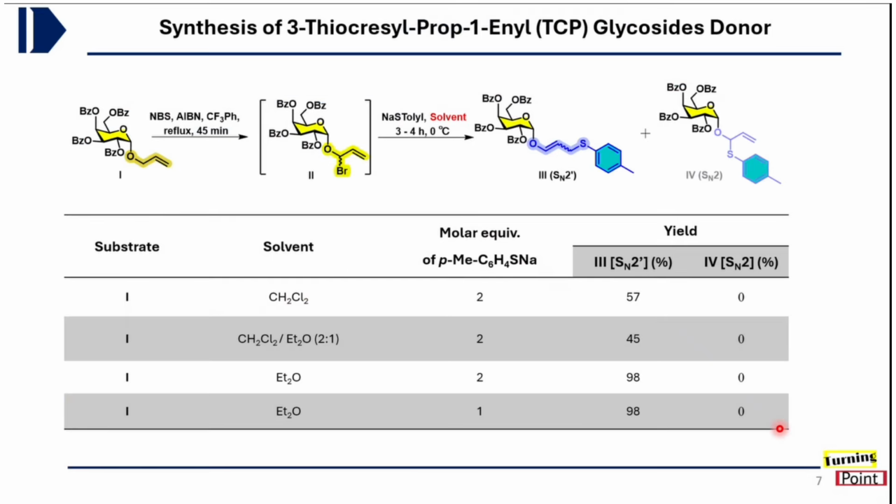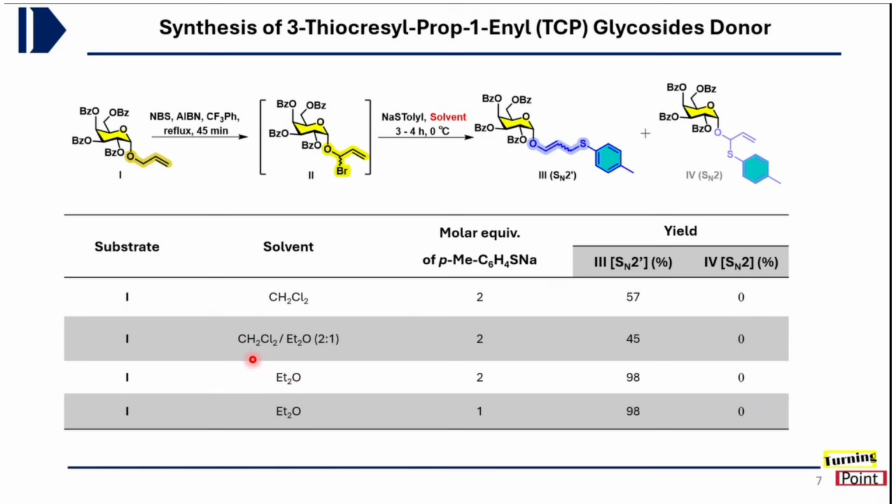So when we started working towards that, it was found that after this allylic bromination step, when it was treated with sodium thiotolide salt in dichloromethane as solvent, with 2 equivalents of the salt, 57% of the SN2 prime product was observed, and there was no trace of the SN2 product.